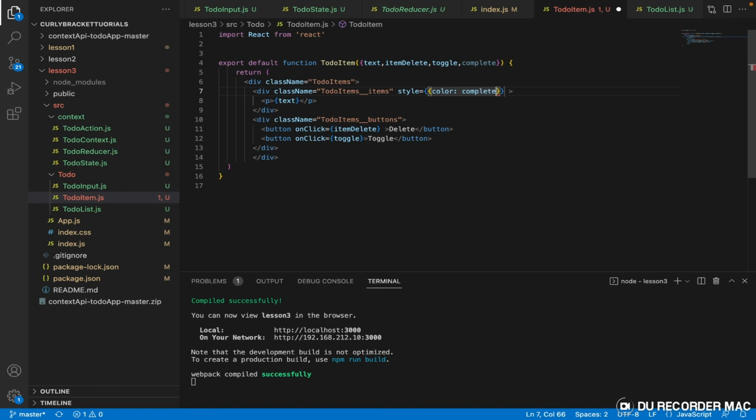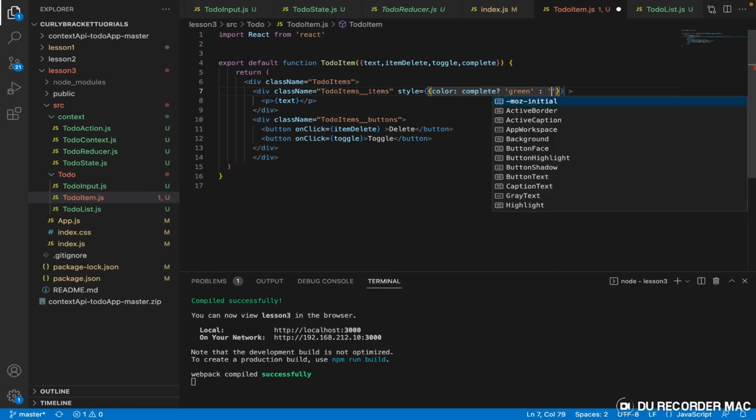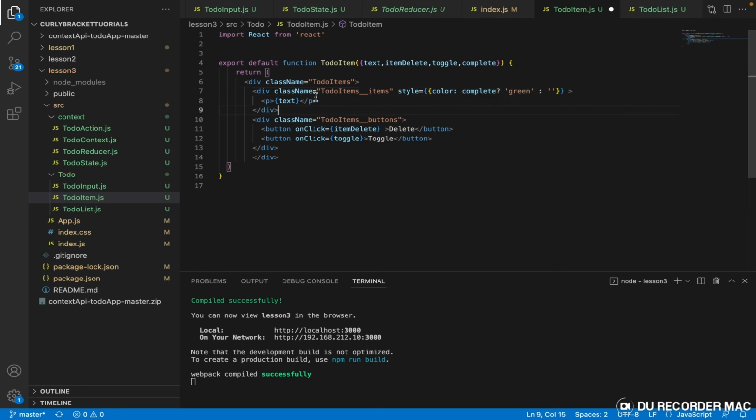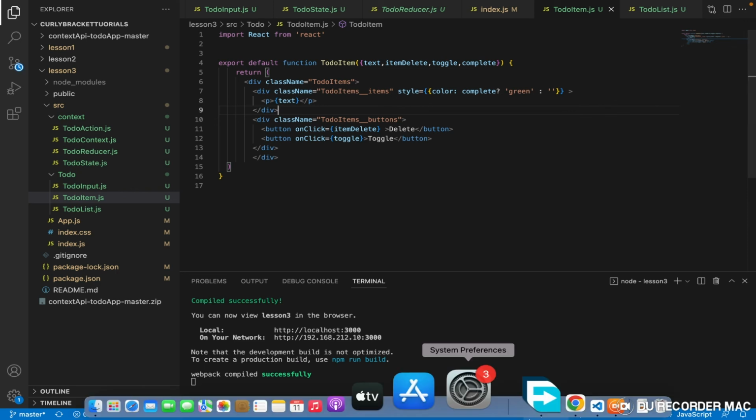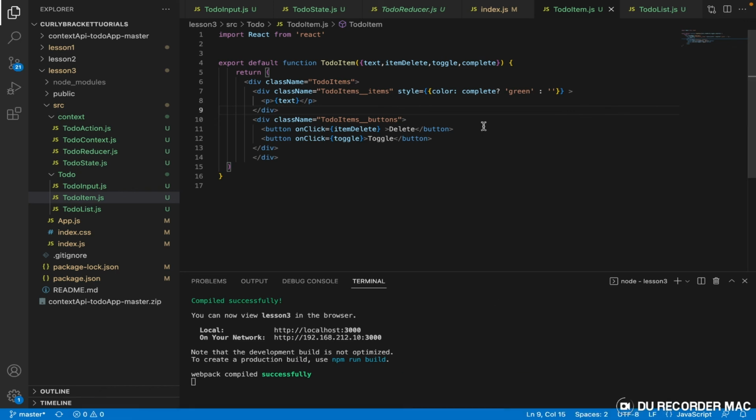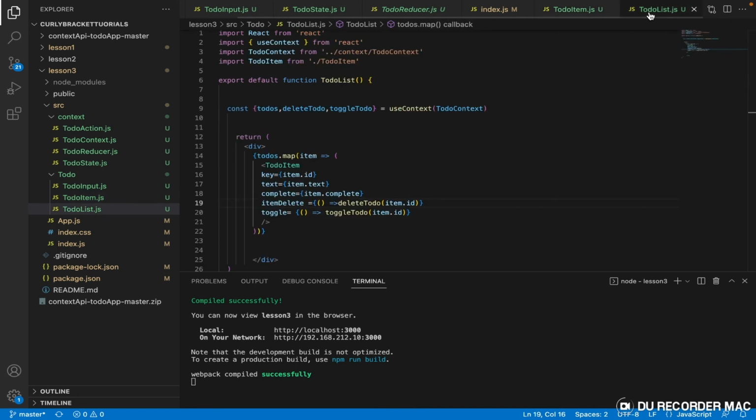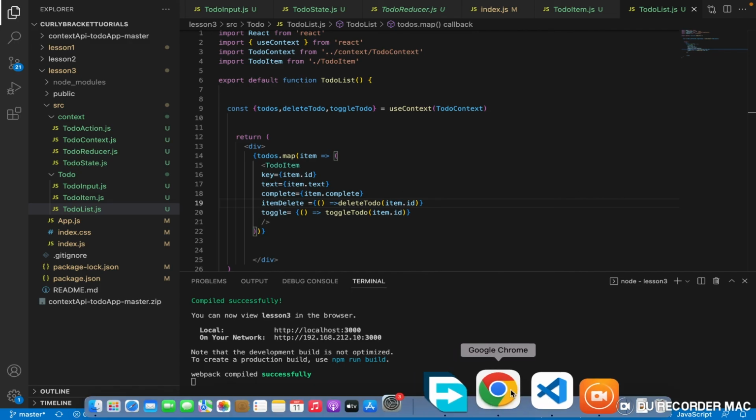Before we give this guy color, we should check if complete is true, and if complete is true, the color should be green, and else it will have the original color, right? So let's check it out now. Excuse me, complete, yeah. So let's check it.